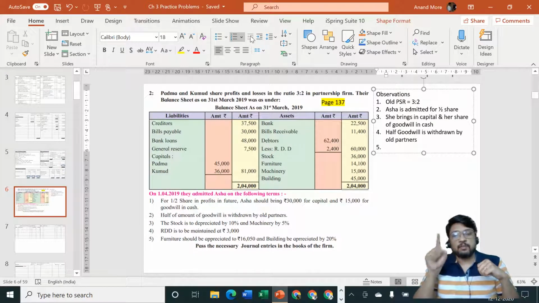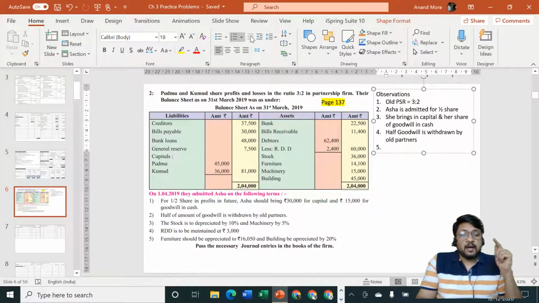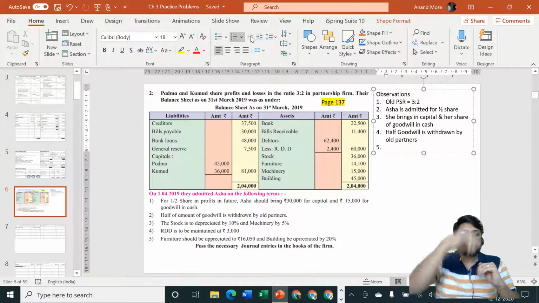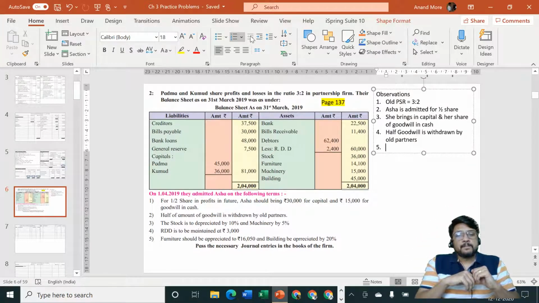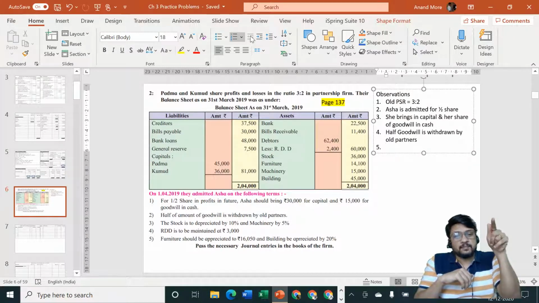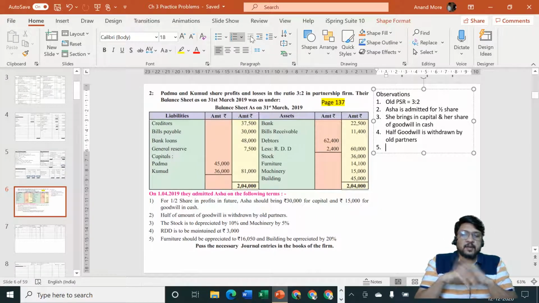So the transaction is from 2400 to 3000. That means transaction is of rupees 600. So remember, in the closing balance sheet, the amount of RDD will be rupees 3000 because that is mentioned in the adjustment. They want the RDD to be 3000. But in the journal entries which they have asked us, the entry will not be passed of 3000. Otherwise, what will happen? Opening balance is 2400 plus you passed the journal entry of 3000, so you will reach at 5400, which is not expected. They want us to reach only at rupees 3000. That means the entry should be passed of rupees 600.